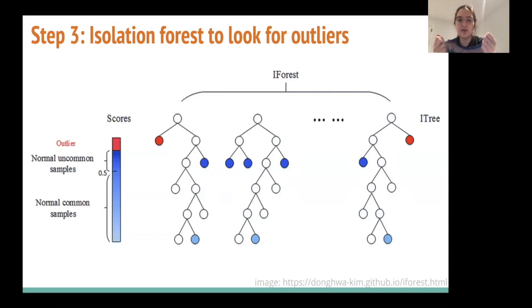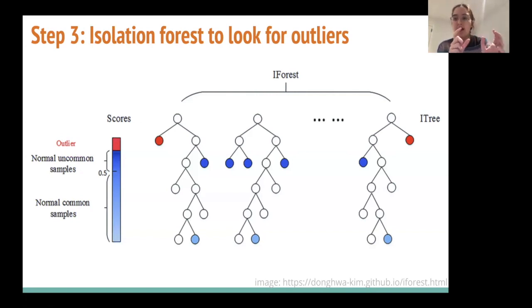We try to cluster them out. And the idea is that outliers, or things which are out of distribution, will be very easy to remove from the distribution through a series of decision trees.